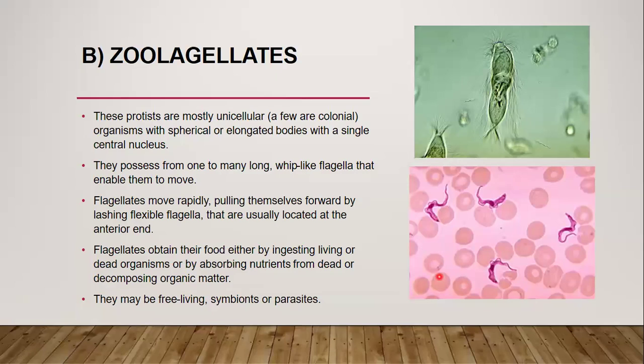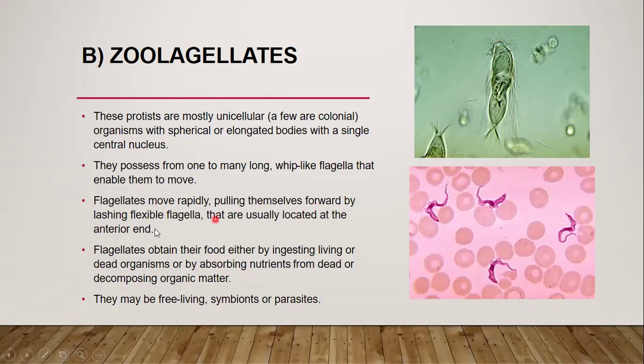The second type of protist is the zooflagellates. These protists are mostly unicellular, or some are colonial organisms, with spherical or elongated bodies with a single central nucleus. These are examples of the zooflagellates. They possess from one to many long whip-like flagella that enable them to move. There are many flagella present around these zooflagellates.